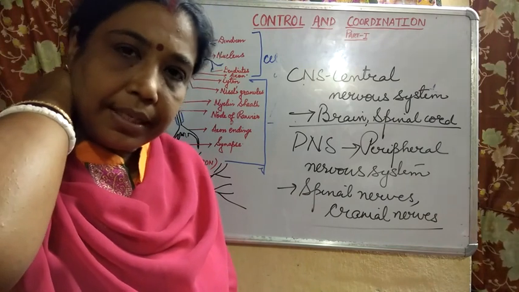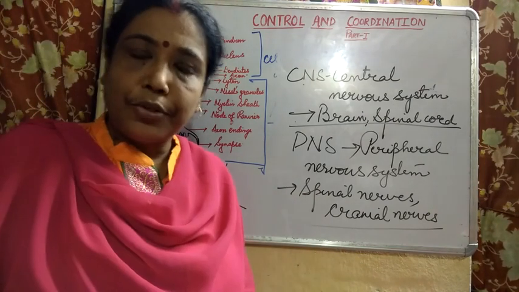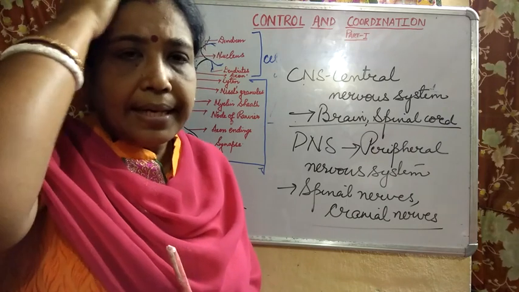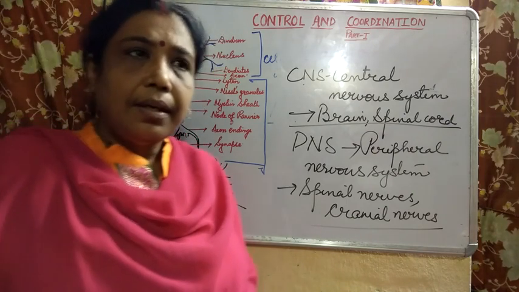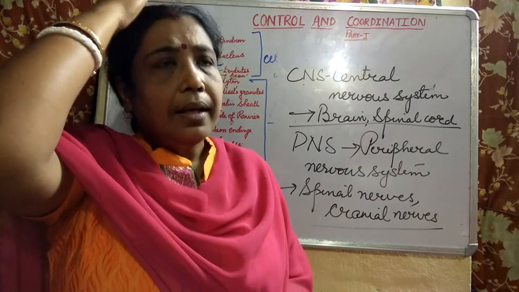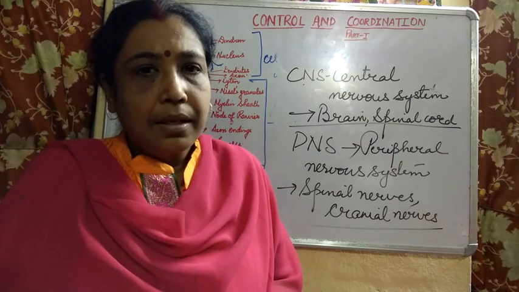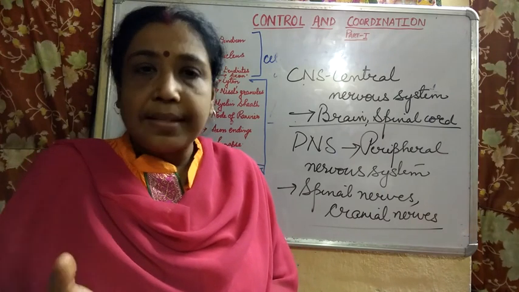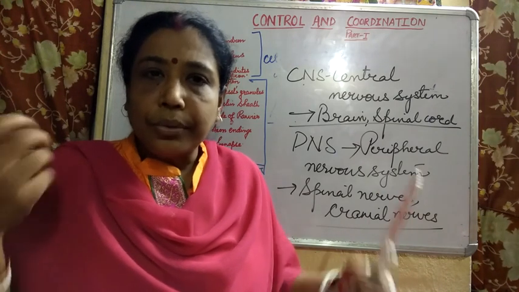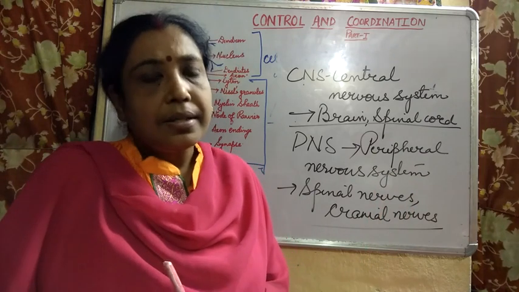Next, the peripheral nervous system, this you should understand. The brain is controlling everything, but how is it able to sense what is going on in the surroundings?